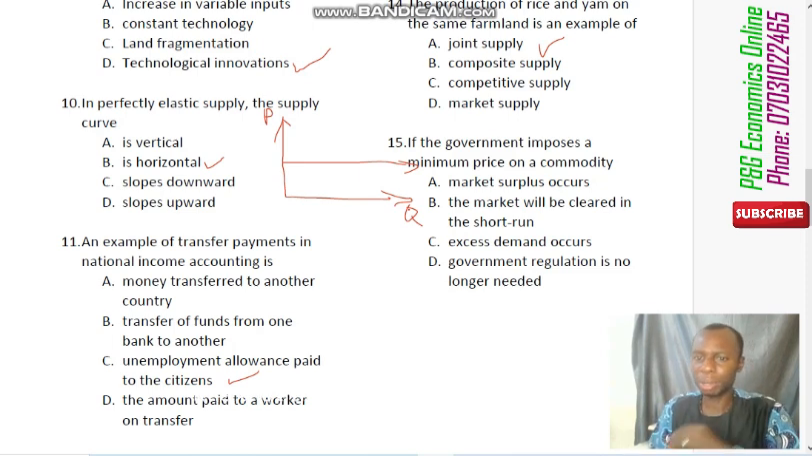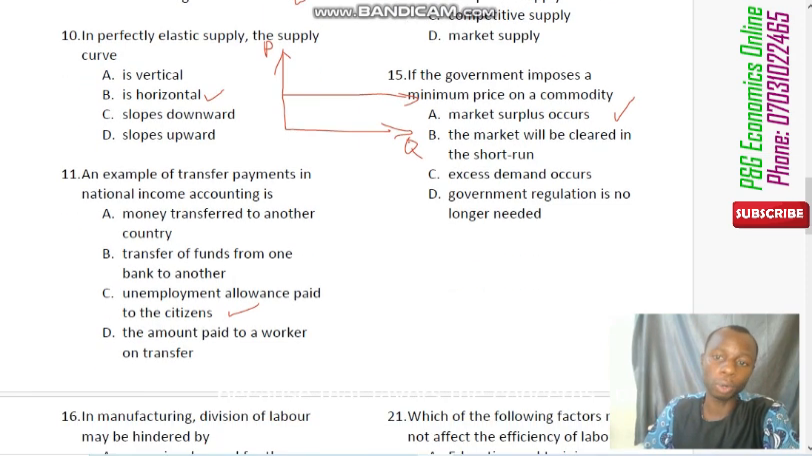It is that a market surplus will happen, because producers are happy. The price is above the equilibrium price, so they will be willing to supply more into the market. So market surplus will occur. That will happen under price minimum. But if it is price maximum, it will be excess demand that will occur, because that favors the consumers.